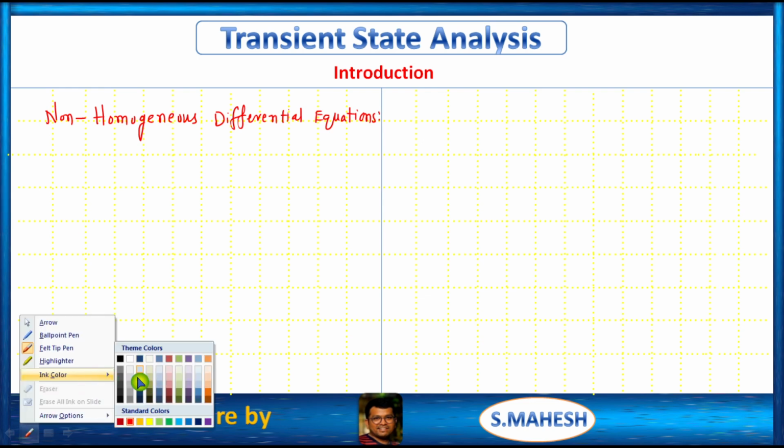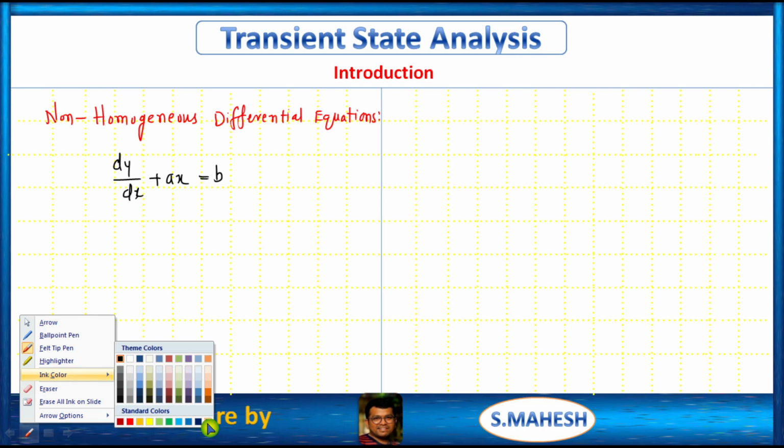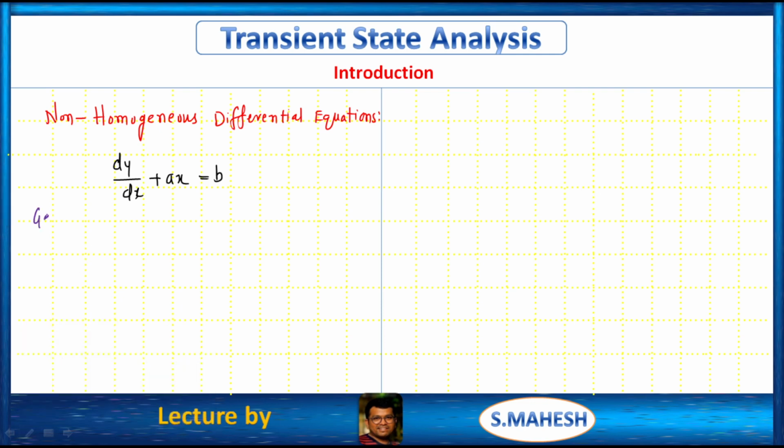So for non-homogeneous differential equations, what is the form? That is dy by dx plus ax equals b. The representation is like this. For this, we have the general solution. How can we get the general solution? The general solution for this non-homogeneous differential equation is nothing but CF plus PI. We will discuss what CF and PI are later.